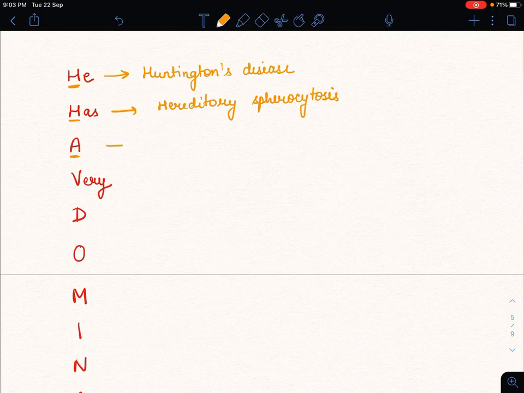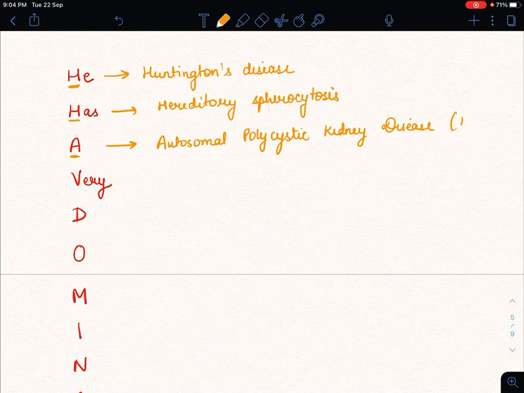And A for autosomal polycystic kidney disease. We can write it APKD, autosomal polycystic kidney disease.